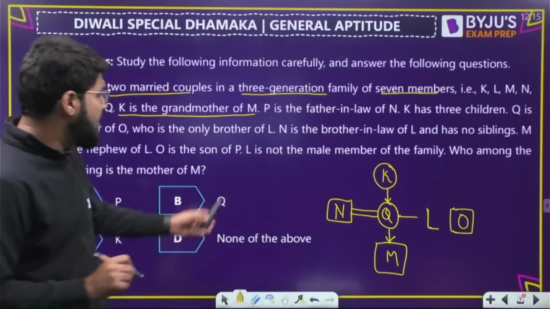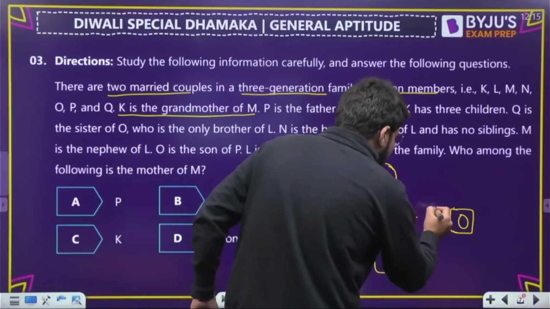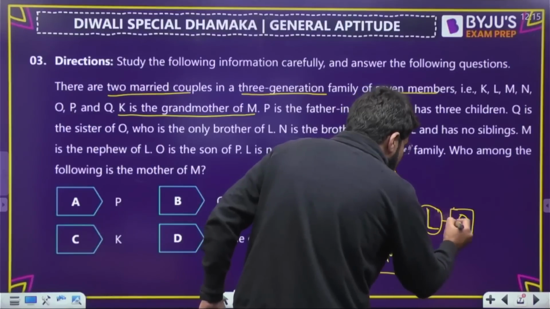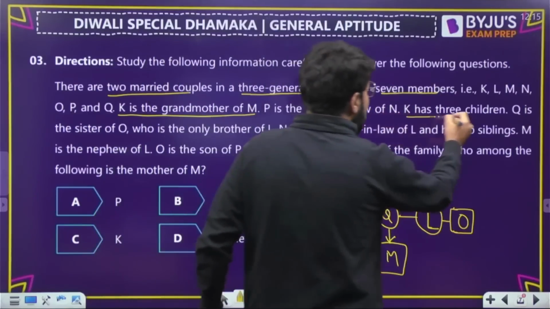Now we will find L's gender too. L is not the male member. So of course L is female. So these are the three children. K has three children. These are the three children.